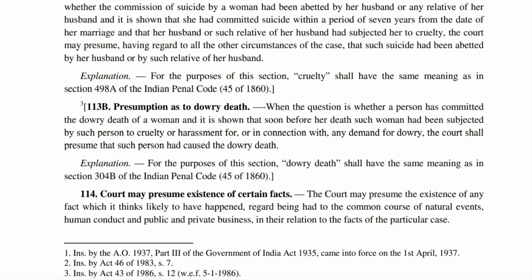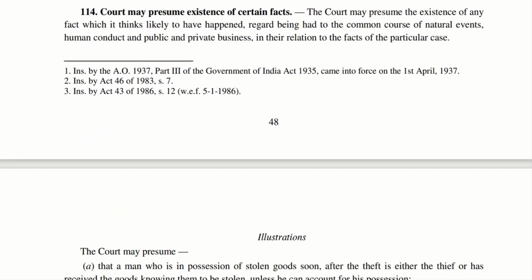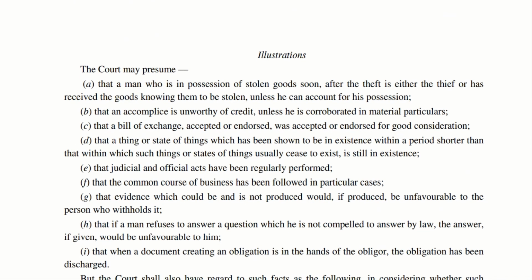Now let us move to section 114. Court may presume existence of certain facts. We can try to understand this particular section in a simple manner. So, what a normal man will do when a certain thing happens. If we don't do like that, then the court will presume certain things. That is very important. Now let us try to understand this particular section by way of illustrations which have been provided.